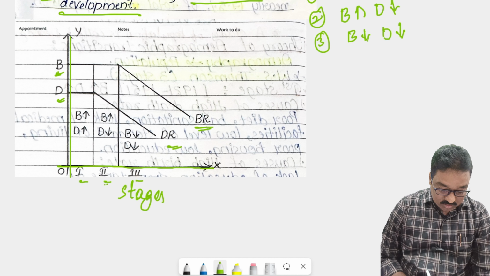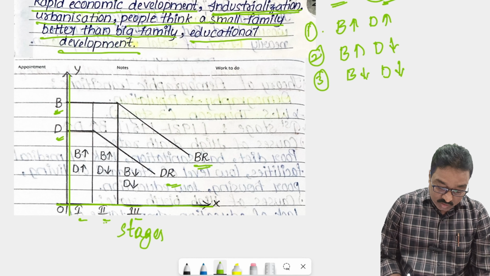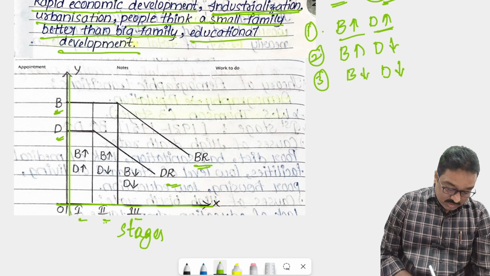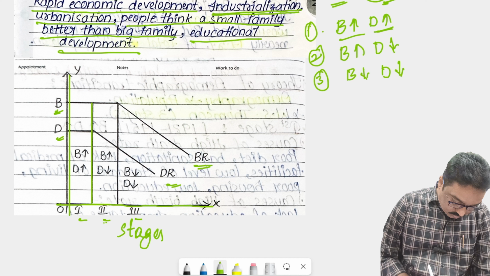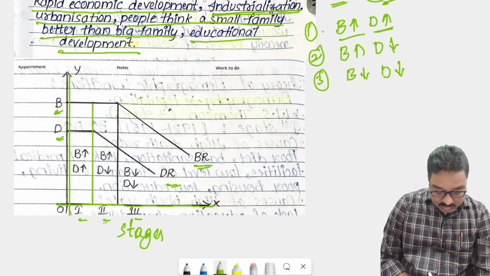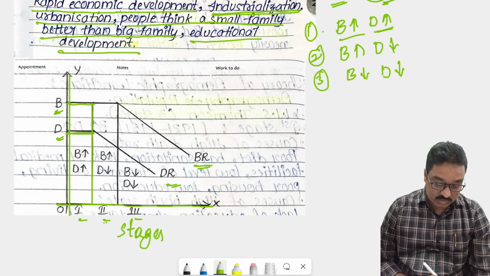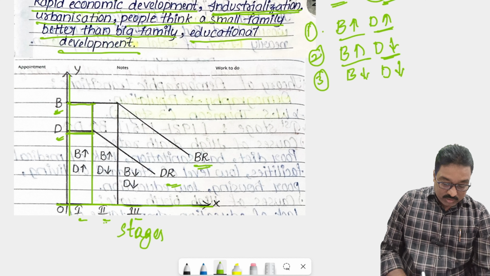First stage lo meeku telusu already. You know that in the first stage, birth rate is very high, death rate is also very high. But in the second stage, birth rate increases but death rate decreases.